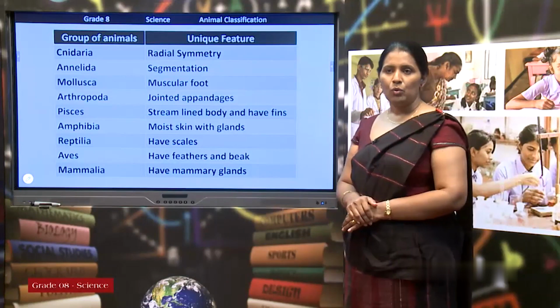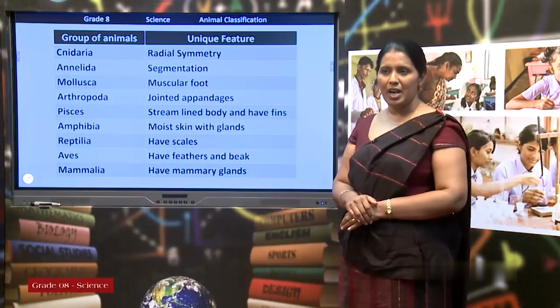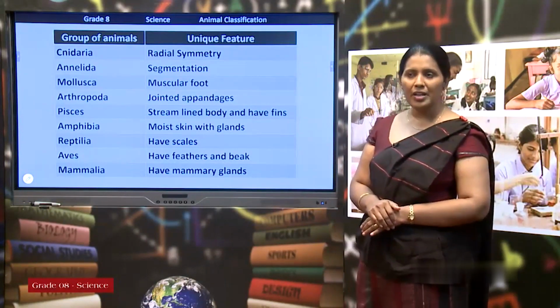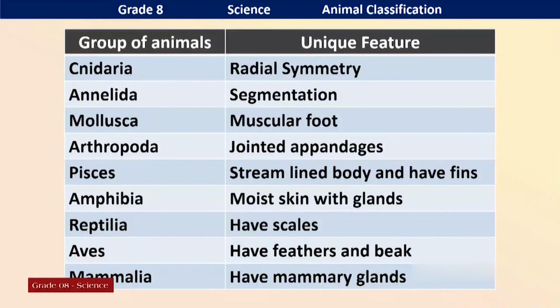Cnidaria. What is the unique feature of Cnidaria? It is radial symmetry. A radially symmetrical body. Second one, Annelida. The unique feature is a segmented body. Third one, Mollusca.